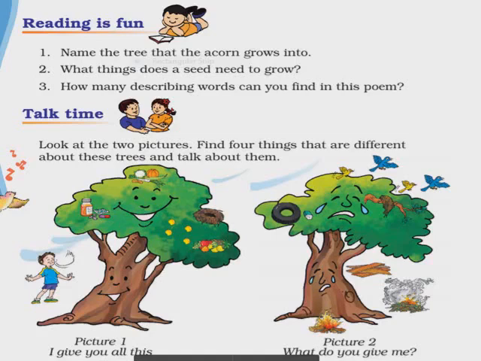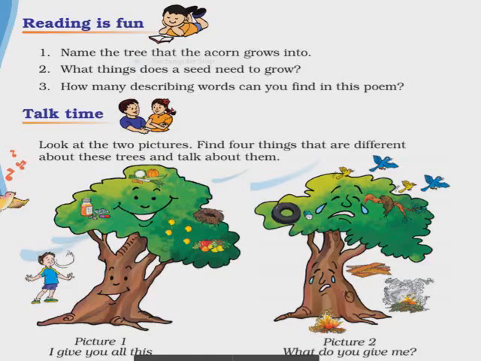Then the second one, some fruits and medicines are shown on it, while on this second tree no fruits, and a tire and a box, some useless, unnecessary things are kept on the tree.